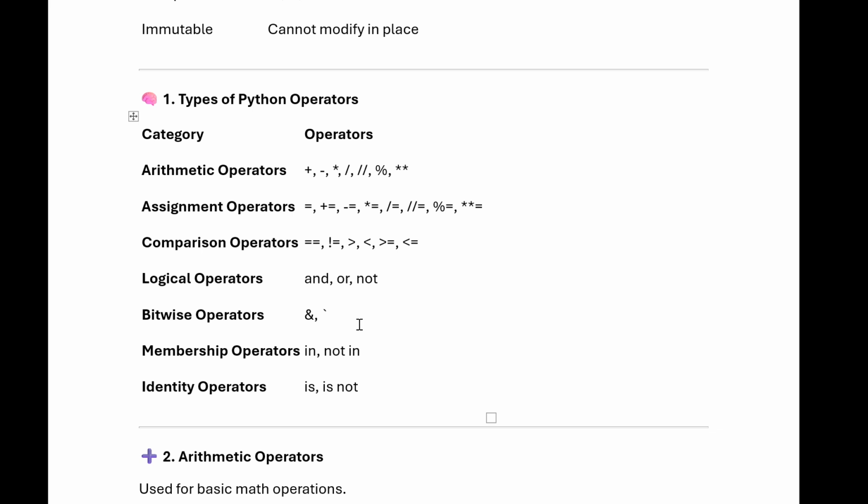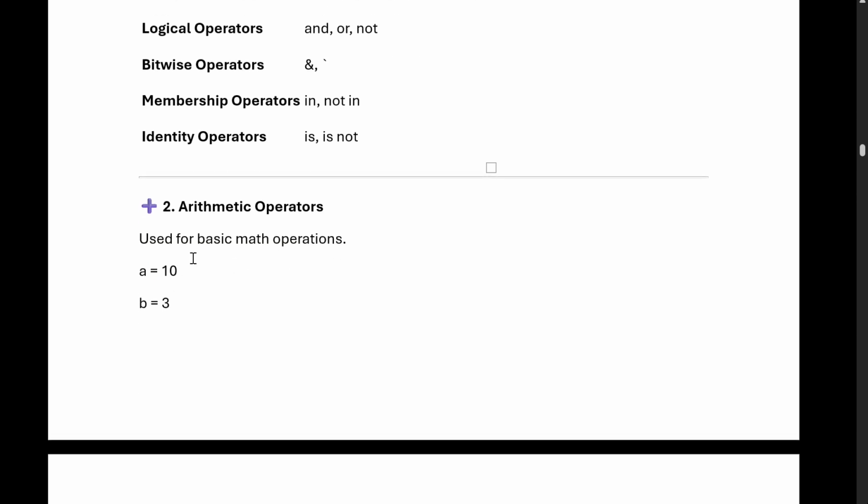Okay, so now we can see the types of Python operators. We have the arithmetic operator, assignment operator, comparison operator, logical operator, bitwise operator, then we have the membership operators like in and not in, and identity operators like is and is not. We can see each and everything in detail. So we will see the arithmetic first.